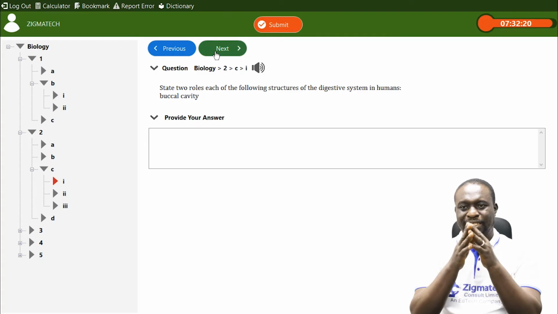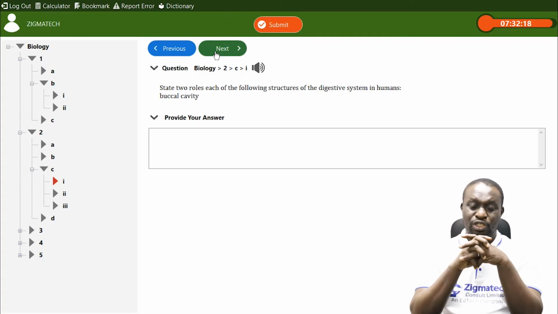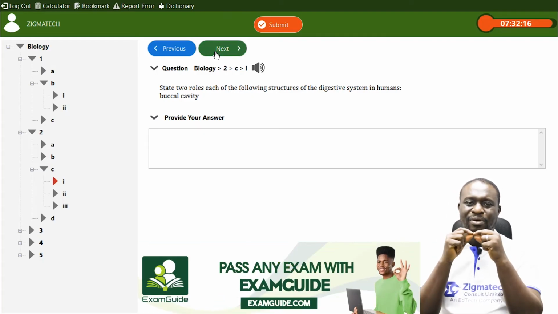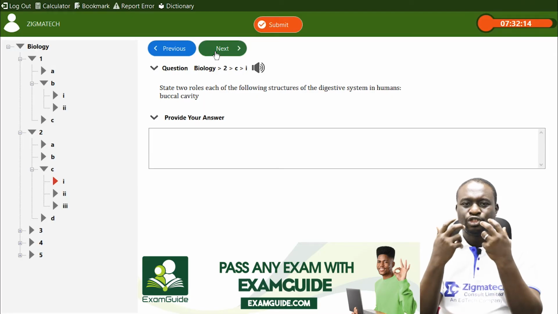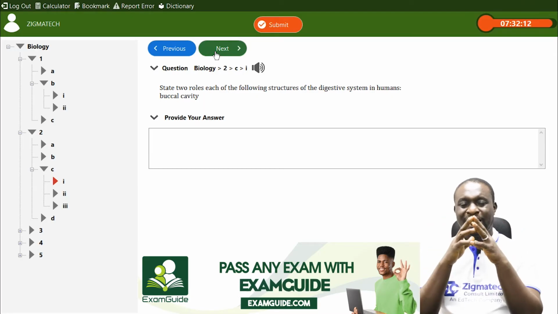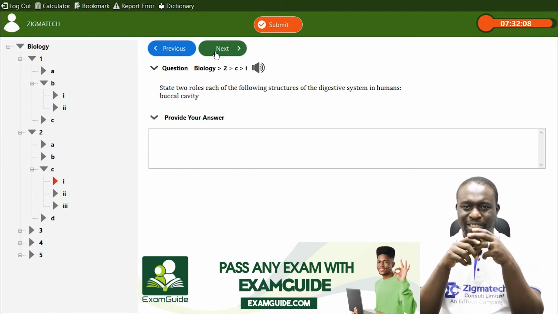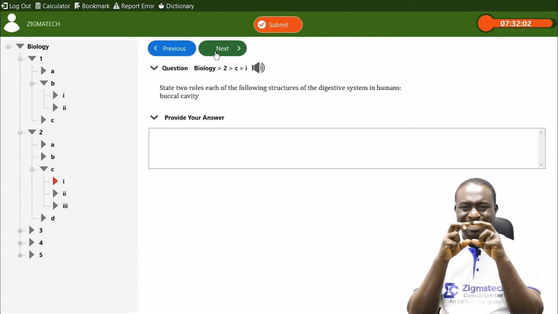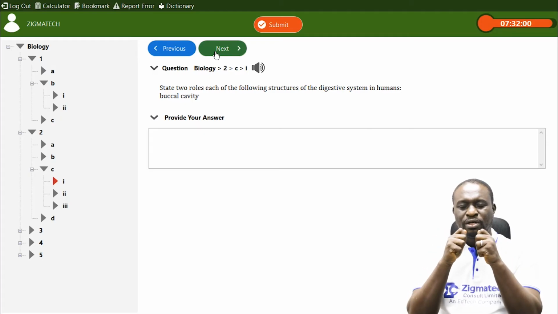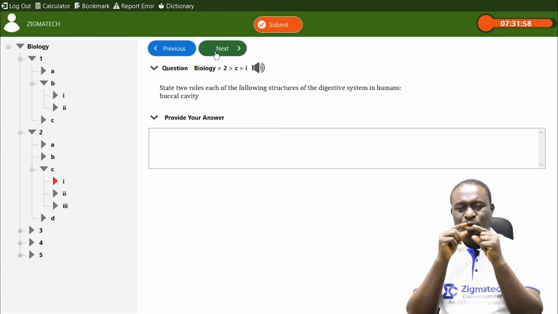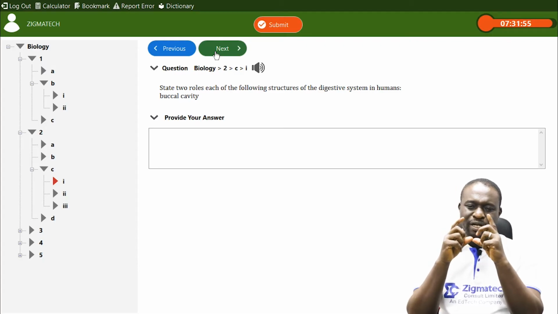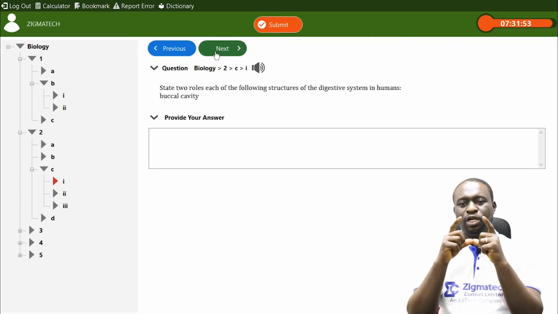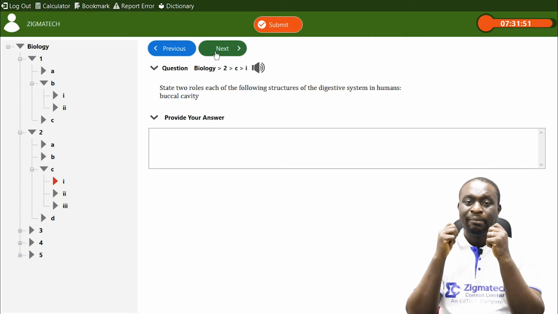Now let's look at the buccal cavity, which is the mouth. Inside the mouth, there are several structures, or let me say organs, that are responsible for digestion processes to commence. One, we have the teeth. The teeth help to masticate or break down the food substances into smaller bits. They help break down large food molecules into smaller bits.